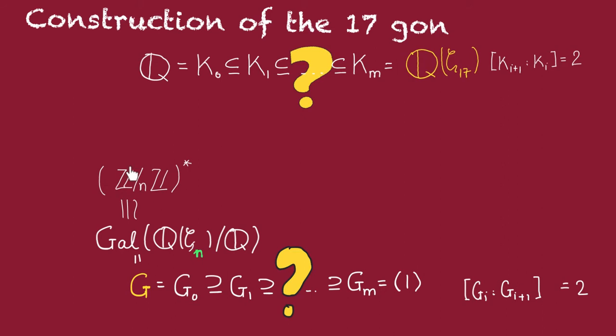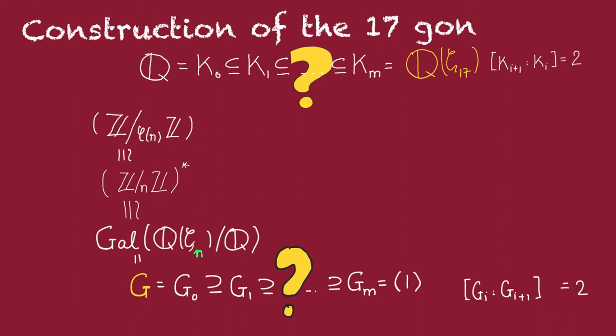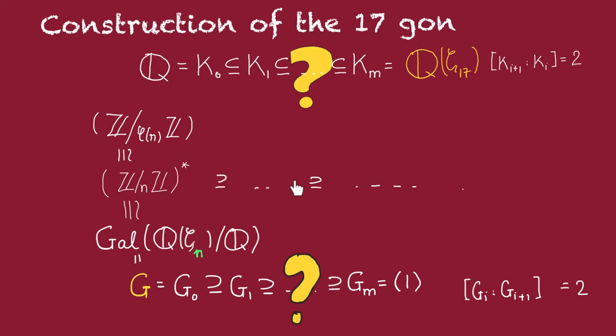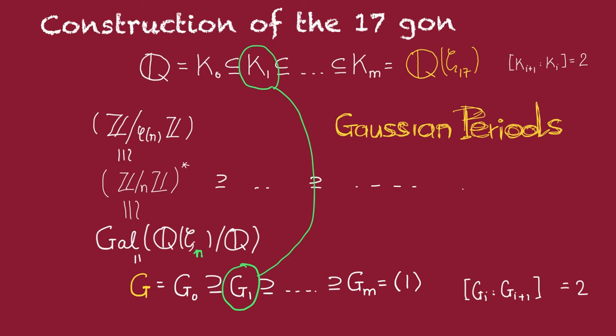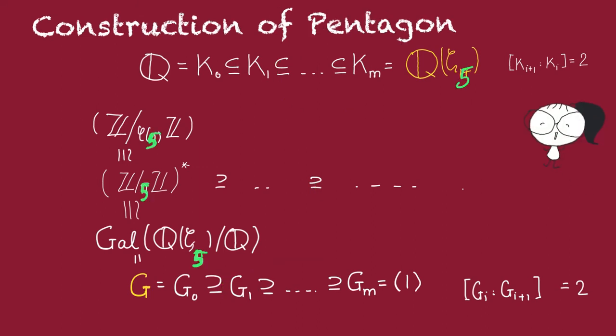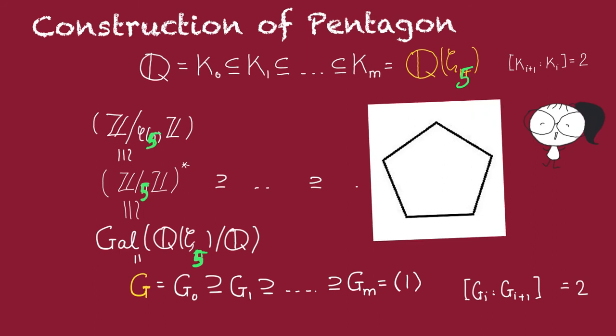Now, it's very easy to find a chain of subgroups for this, because this is just a cyclic group. And so, it has a subgroup of every order dividing this order. So we can start by finding a decomposition here that gives a decomposition of the Galois group, which then, by taking fixed fields, gives this decomposition of the cyclotomic field. The subtle point will be, once we have a subgroup here, how do we construct a fixed field up here? And that's where the interesting stuff about Gaussian periods comes in. So stay tuned. Let us first illustrate this idea by trying to construct the pentagon.